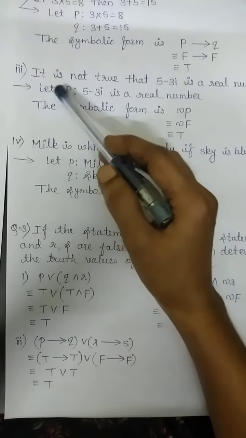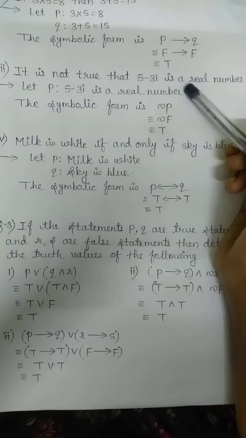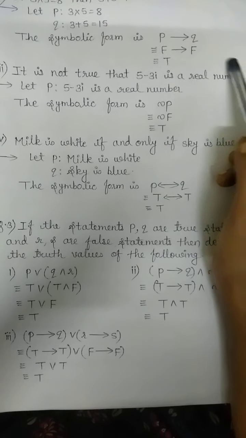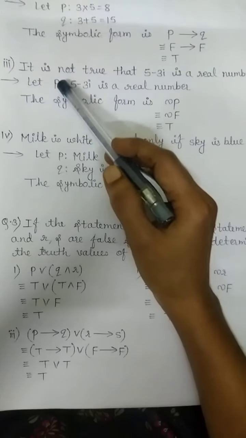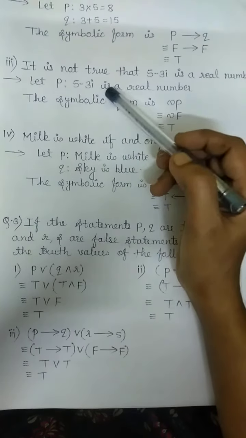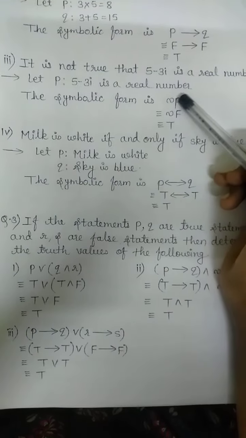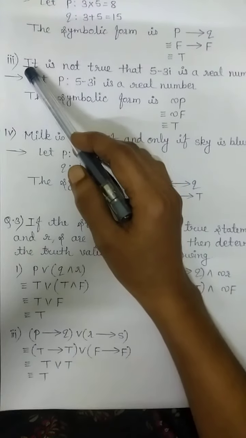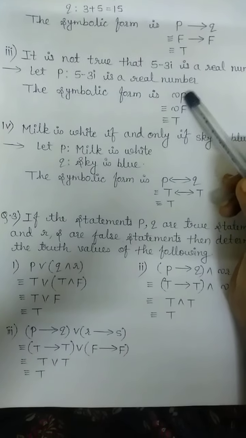Now third, it is not true that 5 minus 3i is a real number. Only one simple statement is present here, and that statement we will consider as P. So P is 5 minus 3i is a real number. So symbolic form is negation of P, because first it is given that it is not true that. So for that we will write negation.